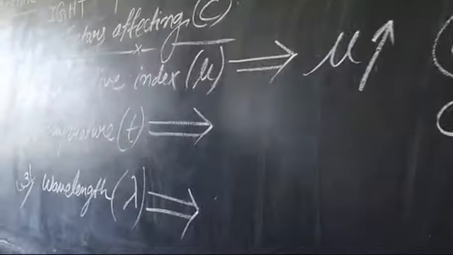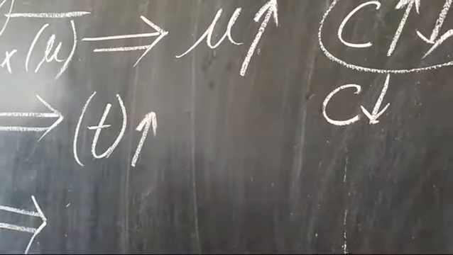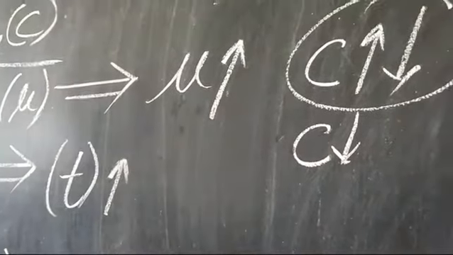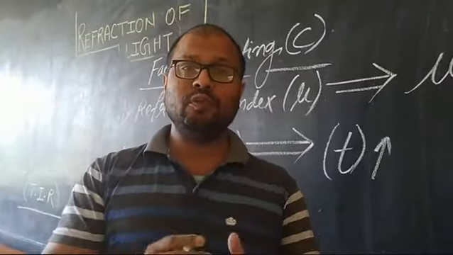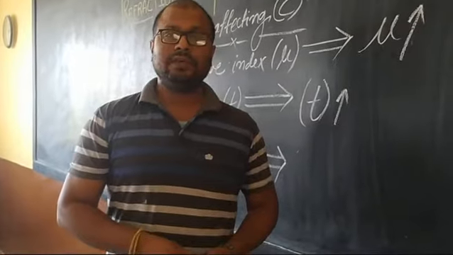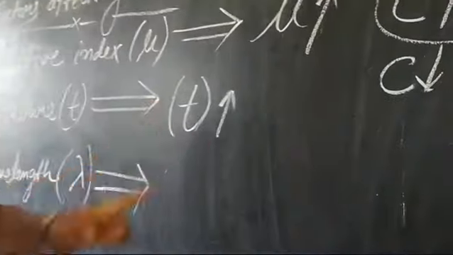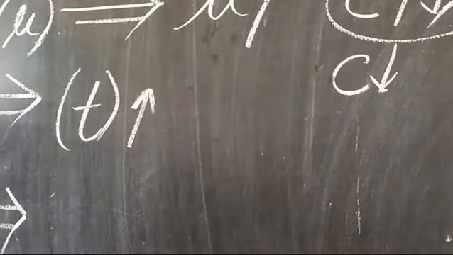Second point, temperature. If you increase the temperature of any medium, what happens? We are allowing the particles to move freely. We are increasing the kinetic energy of them. Yes, students? So the temperature will increase, the denser medium will behave like a rarer medium.